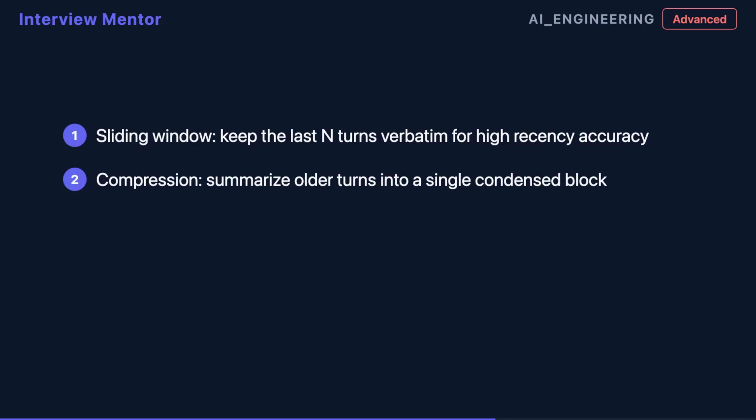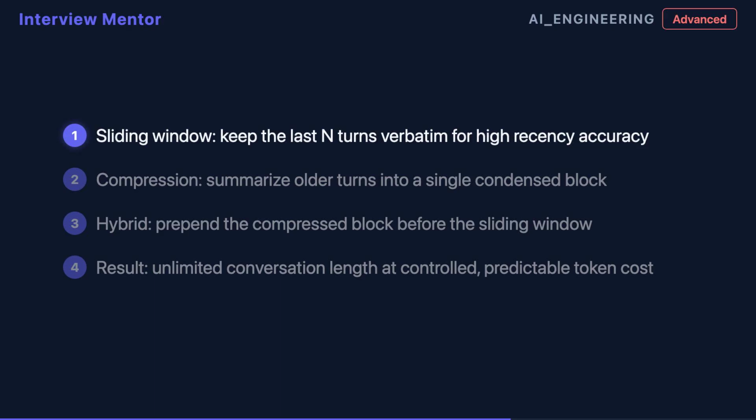For long sessions, combine both approaches. A sliding window keeps the last N turns verbatim for recency. Turns beyond that threshold get compressed into a single summarized block prepended before the window. The result is effectively unlimited conversation length without exponentially growing token costs.